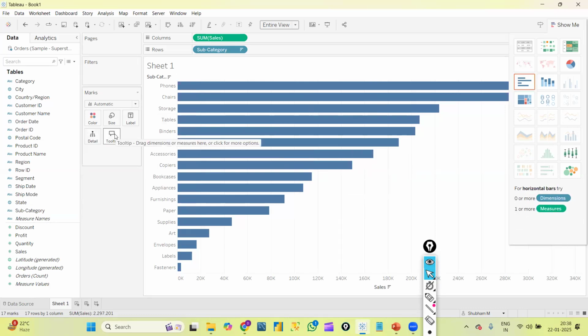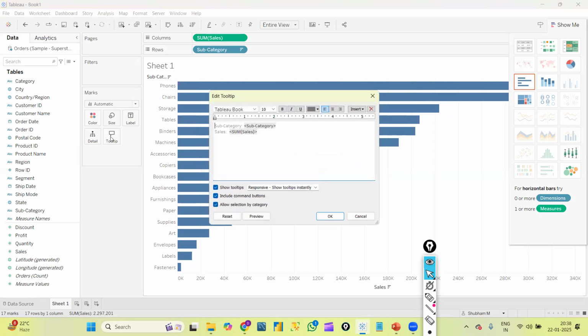Next, tooltip. In the sense, if I keep my cursor here, it shows me one small box in which it shows subcategory name is phone, sales value is 330K, right? So whatever information I get in that small white box, that is called a tooltip. By default, this tooltip will be enabled for us. If I wanted to change anything, suppose imagine I don't want subcategory data to display there, only sales value I want, then I can edit it.